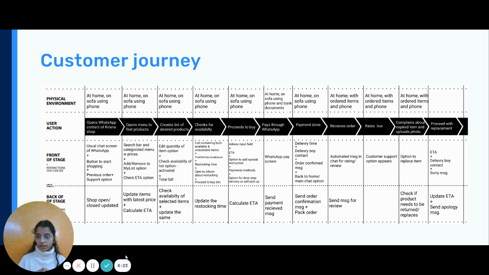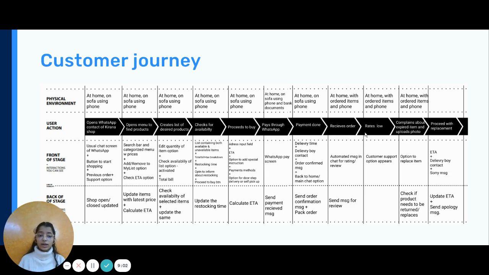So this is the customer journey, and it more or less has the same information which I have explained before this, but in a different manner, which would help me to be one step closer to the final solution. So I would quickly tell all the user actions that Tina would be taking. They open the contact of the Kirana store, they open the menu and find products, create a desired product list, check for the availability, and then they proceed to buy. They choose to pay through WhatsApp, and after the payment is done, after some time, they receive the order.